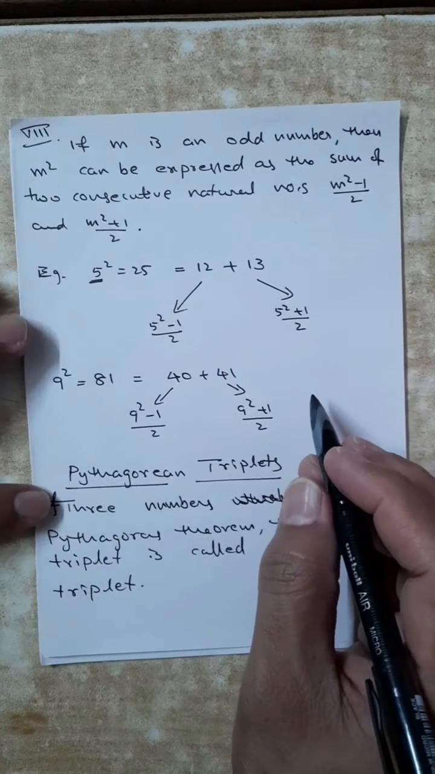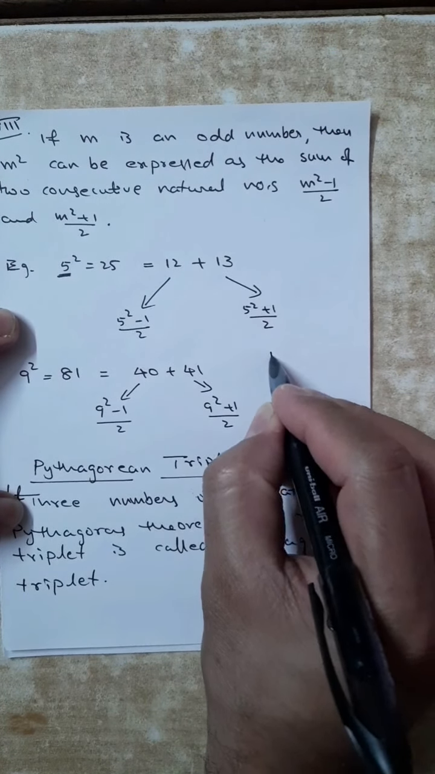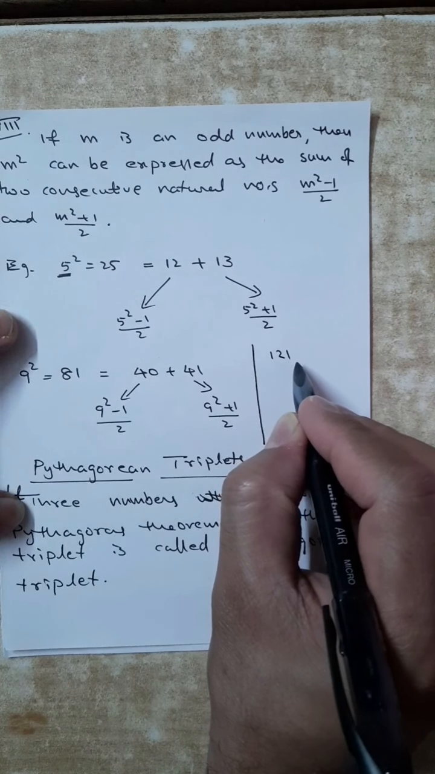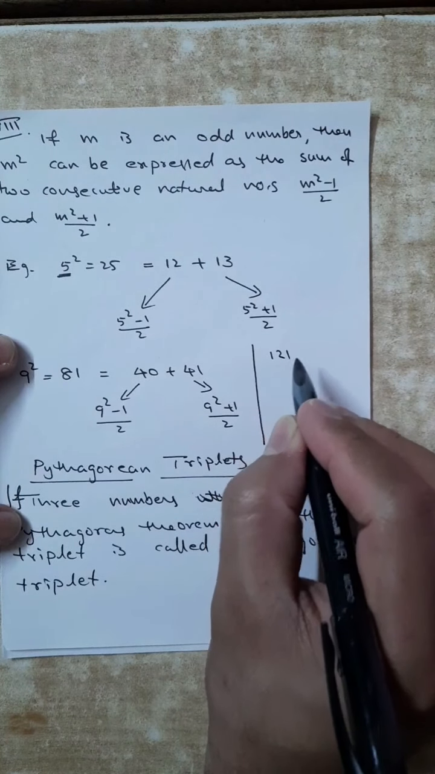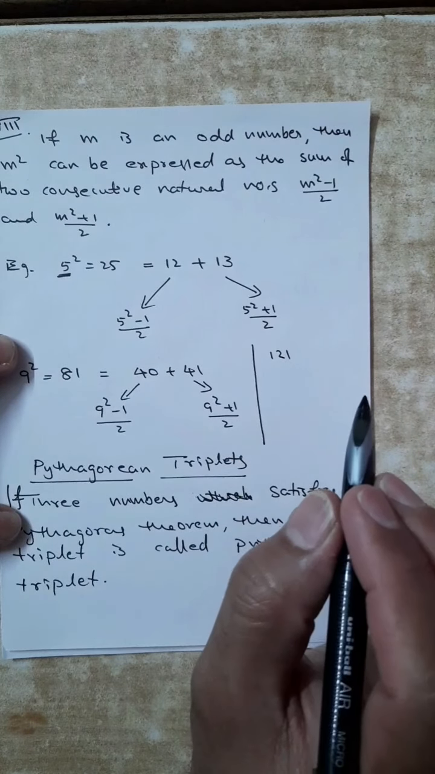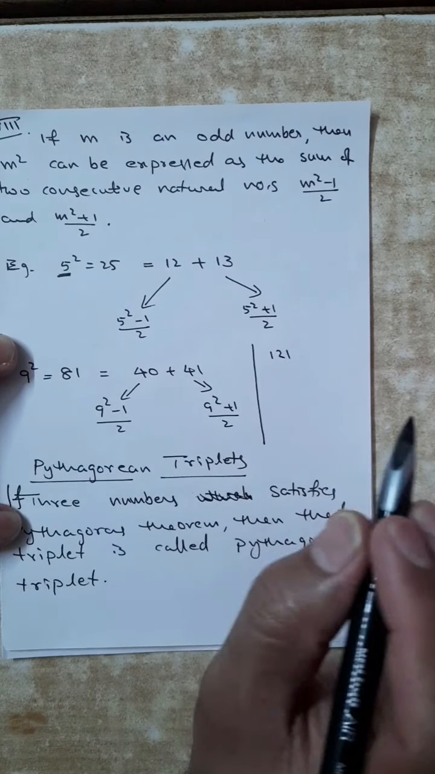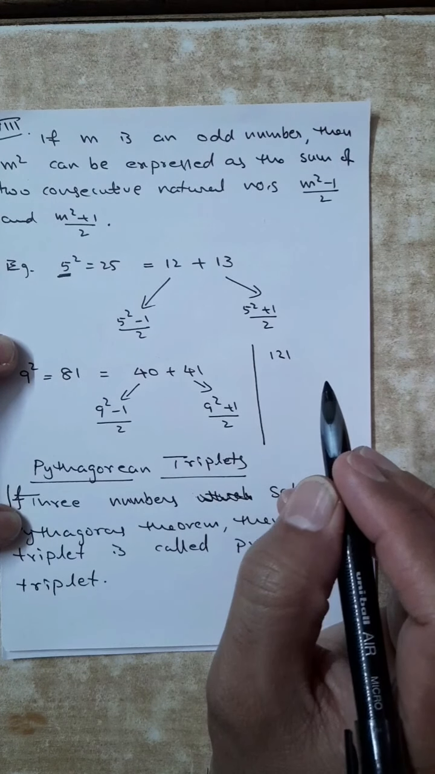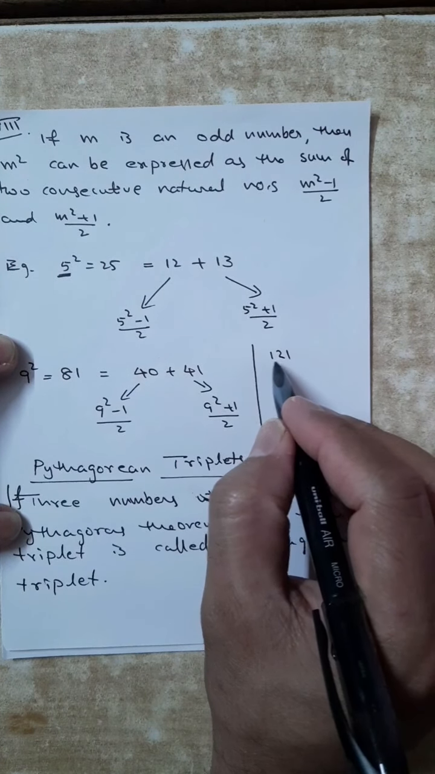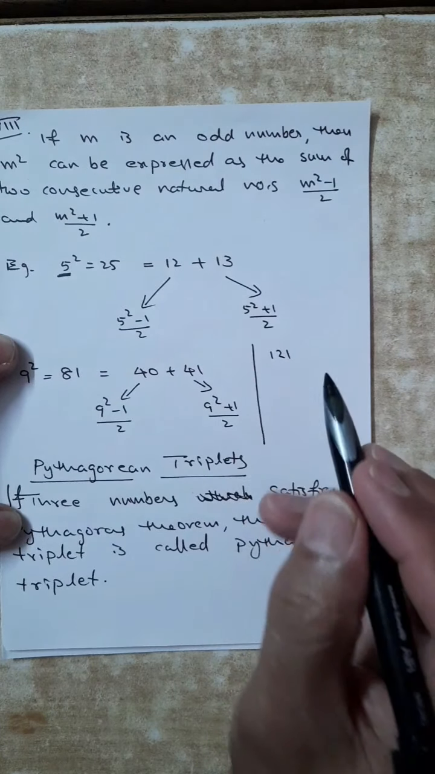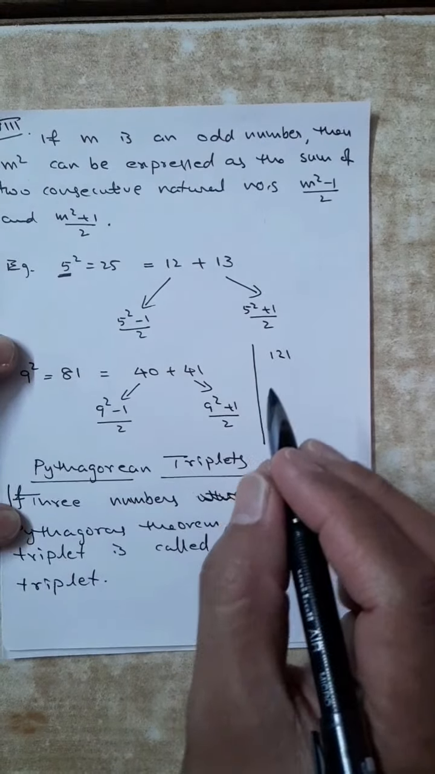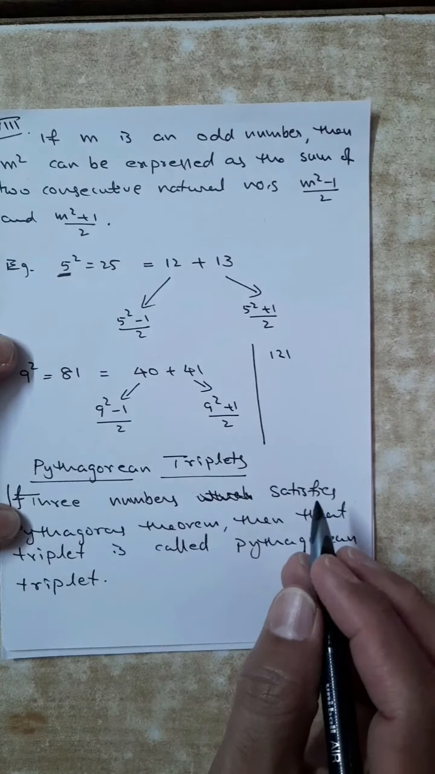Another example, 121. If somebody is asking you, the question will be in this way: can you express 121 as a sum of two consecutive numbers, not simply any numbers? If it were any numbers, I could say 120 plus 1, or 100 plus 21, 121 as a sum of two numbers. But our question is to express it as a sum of two consecutive numbers.